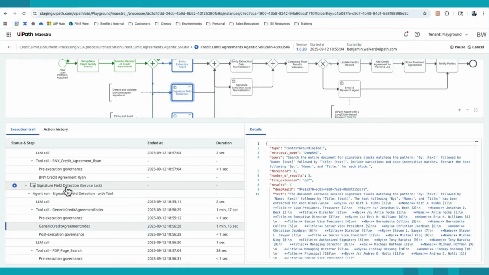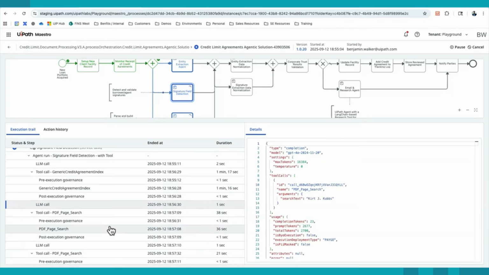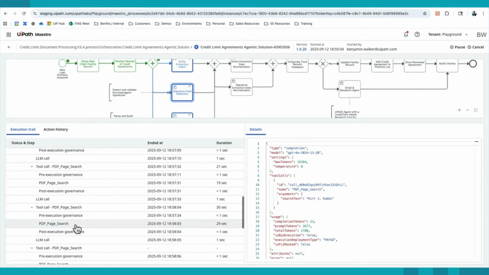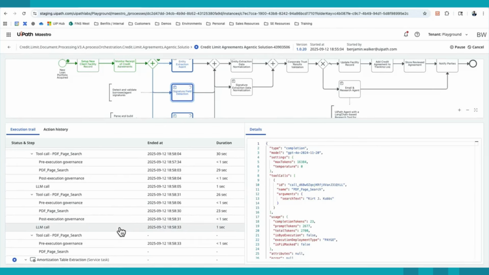Maestro gives an extremely nice audit trail of all of the LLM calls, all the input-output schemas to different models, the search text, the models that are being used, the tokens, et cetera, and natively integrating with RPAs as well to do any type of more traditional search, and coming back to you with that comprehensive picture that is complete. So within the signature field detection agent, which we'll see the output once it's done running, our goal is to get a list of every single page that has a signature field, and then also a determination of whether there is a signature present as well.